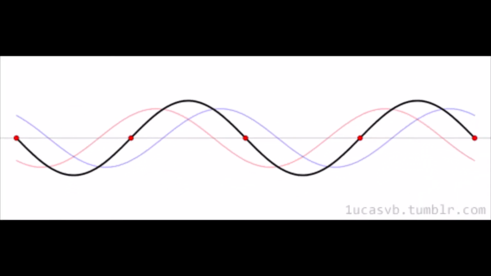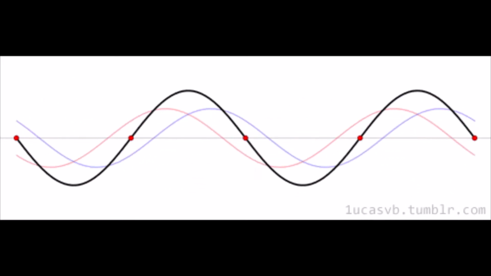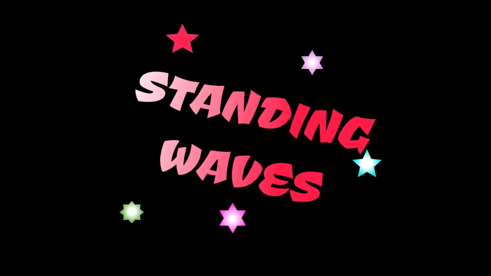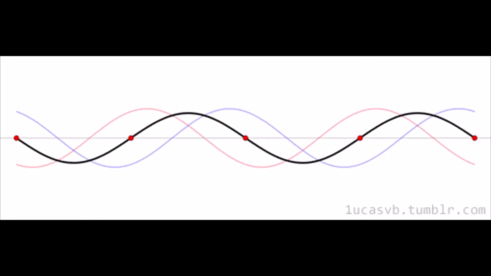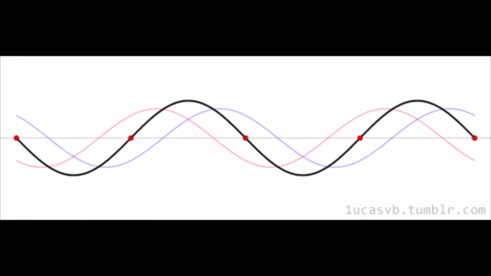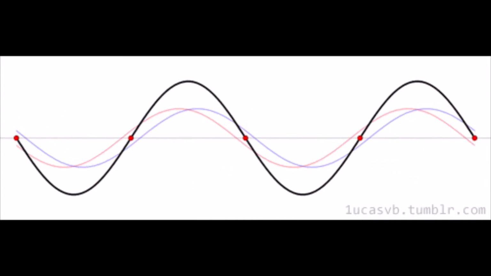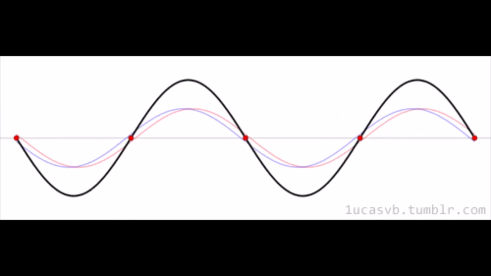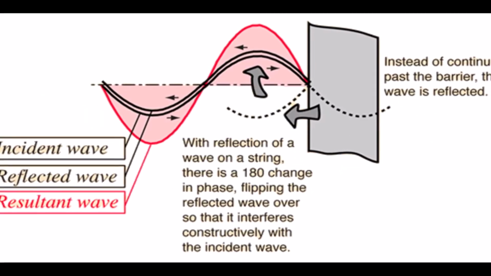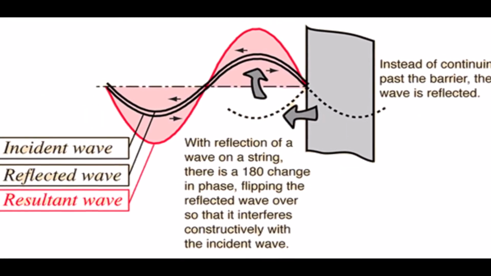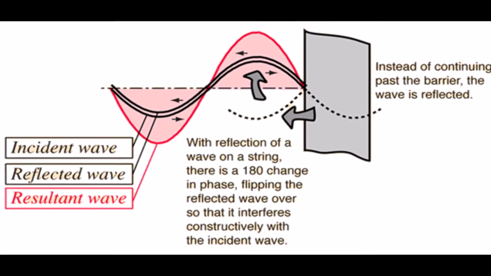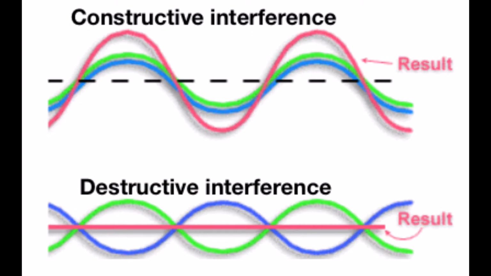Now, this particular wave is known as a standing wave. But what is a standing wave? A standing wave, also known as a stationary wave, is a wave which oscillates in time but whose peak amplitude profile does not move in space. That is, standing waves are a combination of two identical waves of the same amplitude and same frequency traveling in the opposite direction. The phenomenon is the result of interference. That is, when waves are superimposed, their energies are either added together or cancelled out.